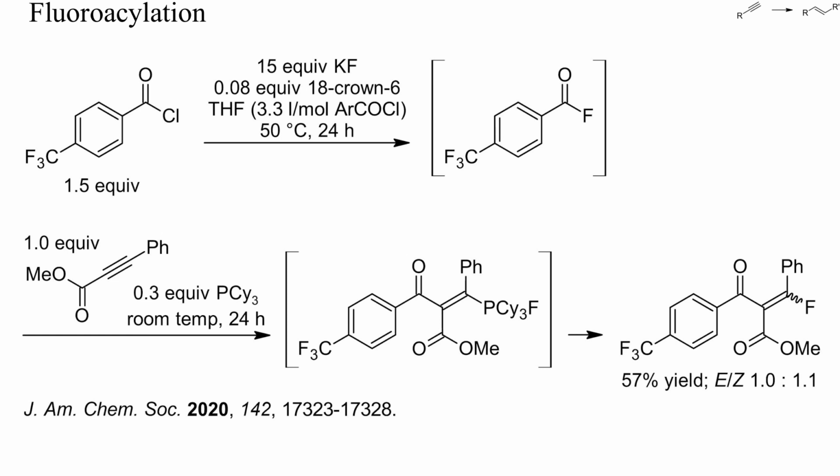In this example, an electron-deficient alkyne was rendered more nucleophilic by treatment with tricyclohexylphosphine, and then acylated with a benzoyl fluoride. Interestingly, the intermediate phosphonium fluoride fragmented at room temperature into the starting trialkyl phosphine and the target vinyl fluoride. Despite the presence of chloride in the reaction mixture, no chloroenone was formed.